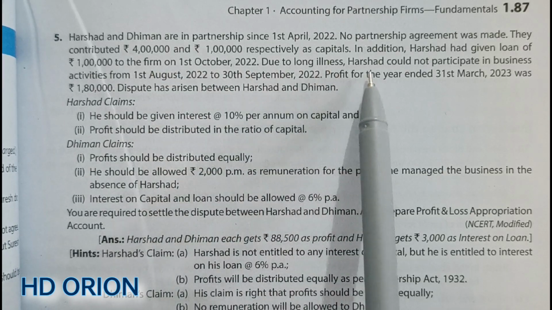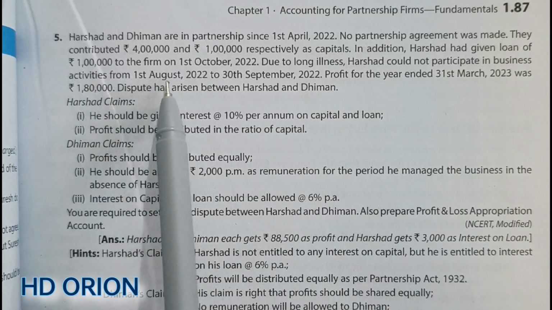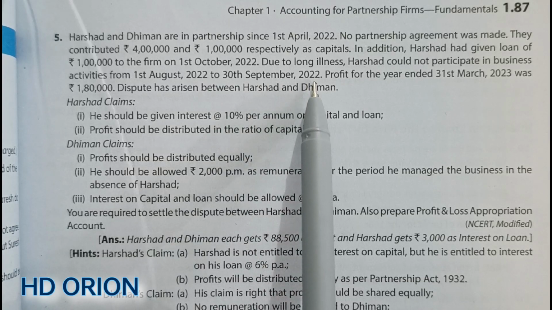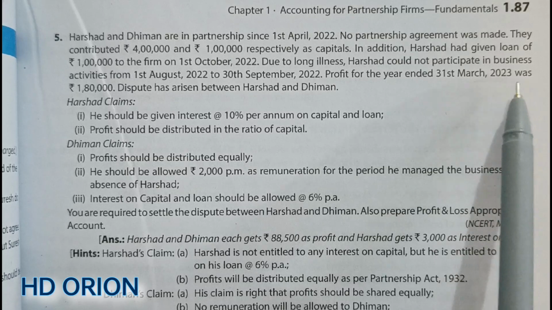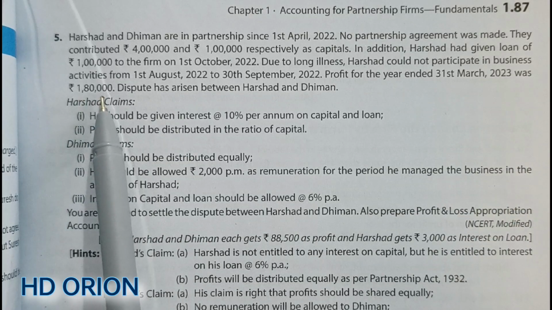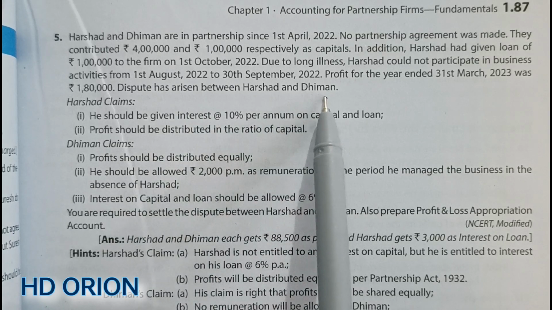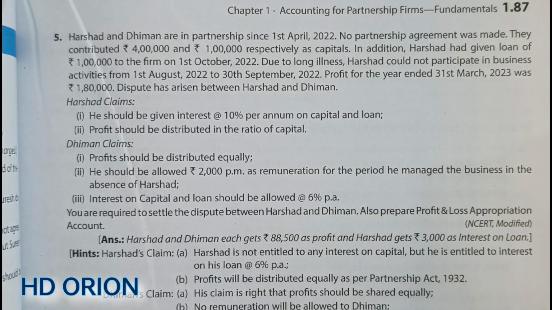Due to long illness, Harshad could not participate in business activities from 1st August 2022 to 30th September 2022. Profit for the year ended 31st March 2023 was rupees 1,80,000. A dispute has arisen between Harshad and Dhiman. Now, generally such challenges are there in partnership business.